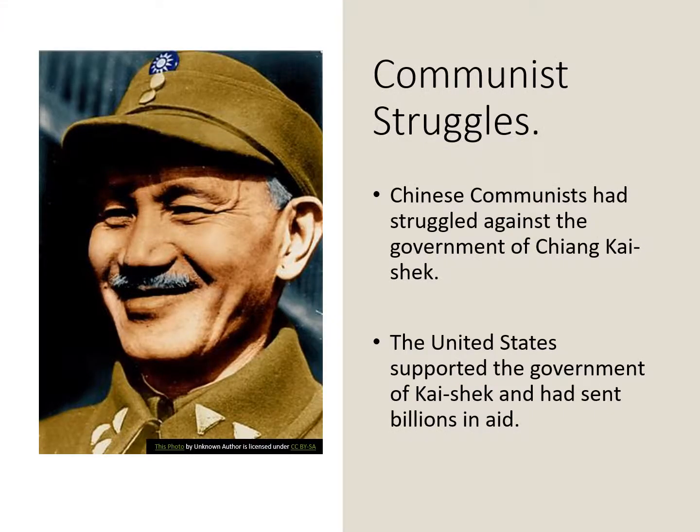So, communist struggles. Chinese communists had struggled against the government of Chiang Kai-shek, that gentleman right there. And the United States had supported the government of Kai-shek and had sent billions in aid. Now, Kai-shek was a nationalist, and he also had helped fight the Japanese during World War II. The communists also had done this as well. Prior to that, they had both been enemies, but during World War II, when Japan invaded, both sides united, but then after World War II, the nationalists and the communists are going to split up again and continue their fighting.